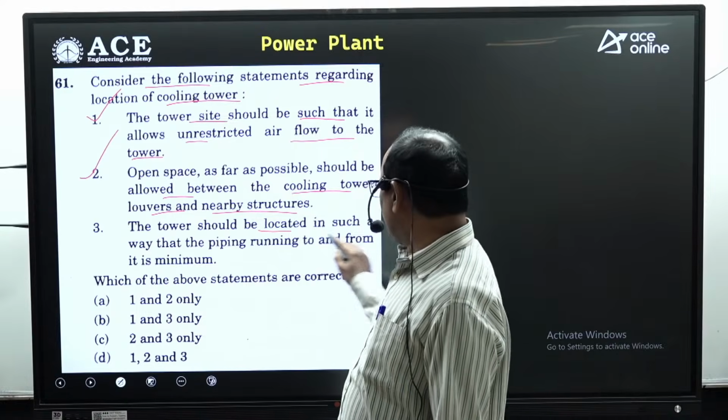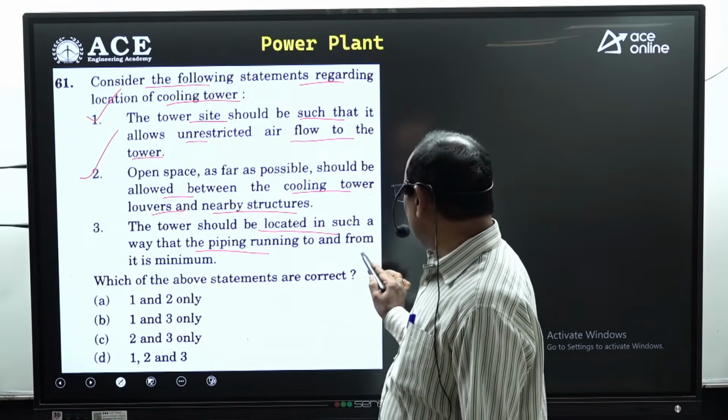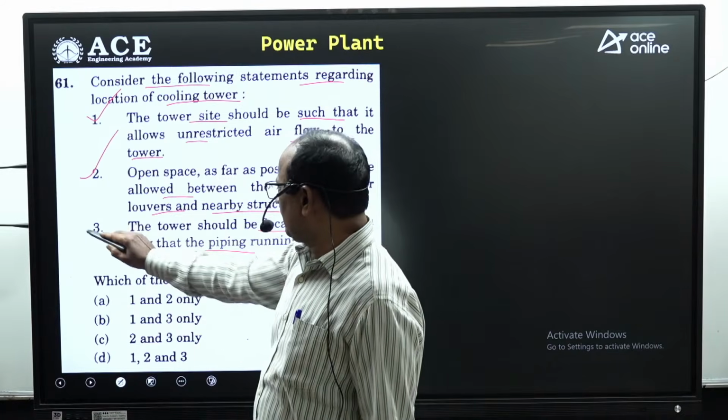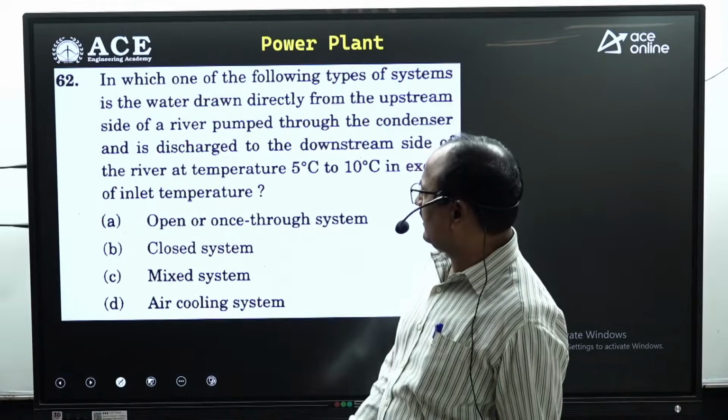The tower should be located in such a way that the piping running to and from it is minimum. Absolutely correct. All the 3 statements are correct. Look at the D. D is absolutely correct.